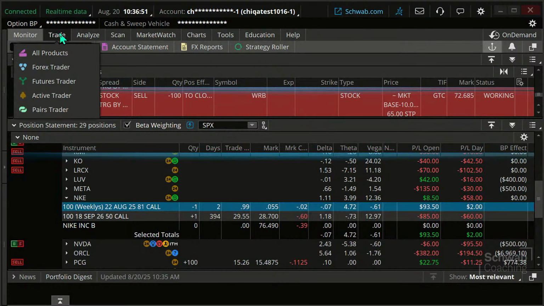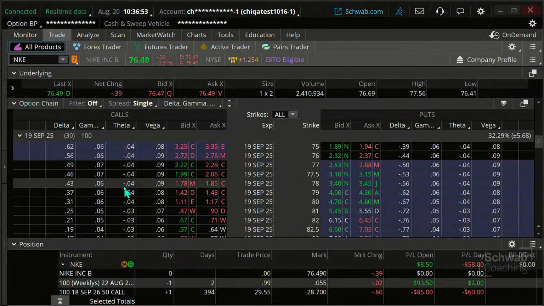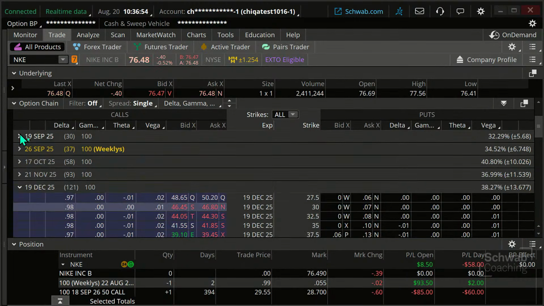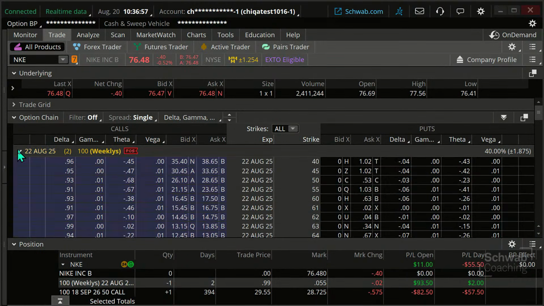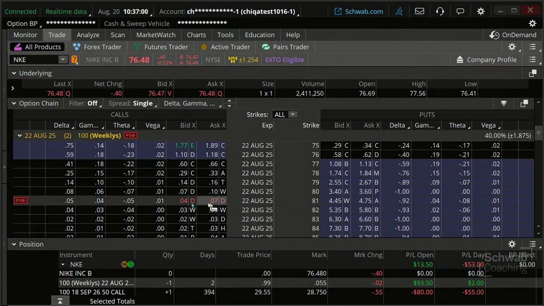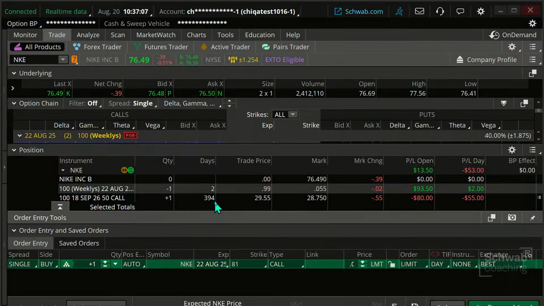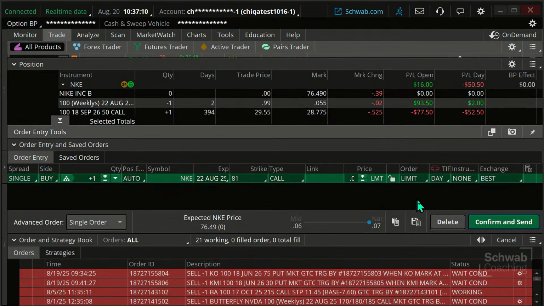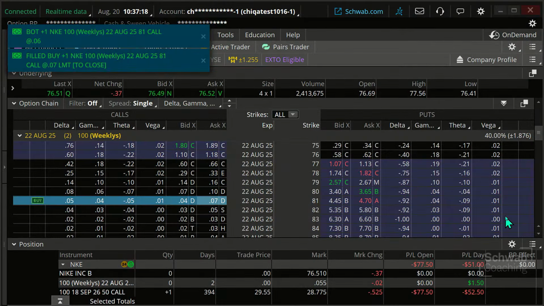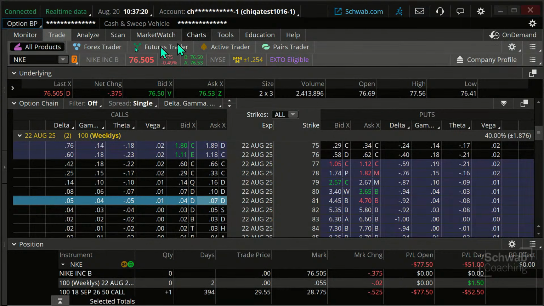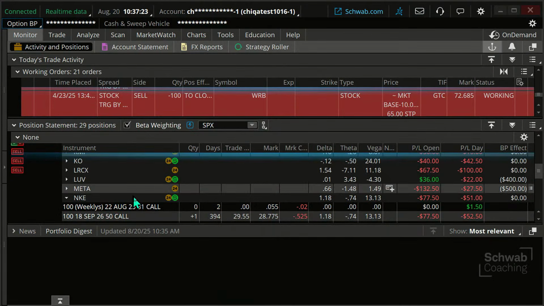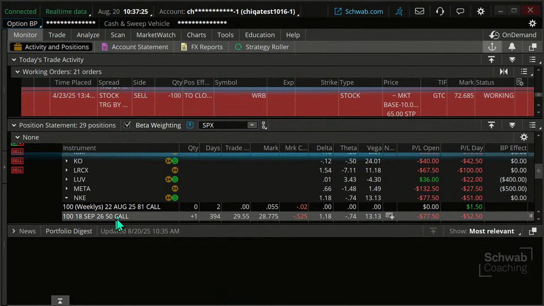So what I'm going to do here is I'm just going to go over here. We're going to look at our existing position. We're going to identify it right here. It's right there. You can see the little tag on that. And I'm going to buy this one back. Okay. We're just going to buy that back. There we go. Send. That's filled. Now I should just be left with my Leaps call here on this.